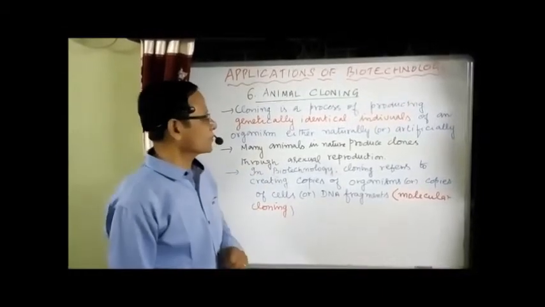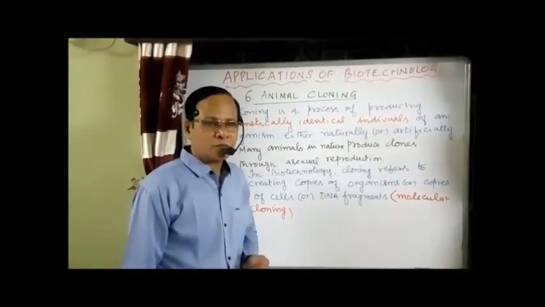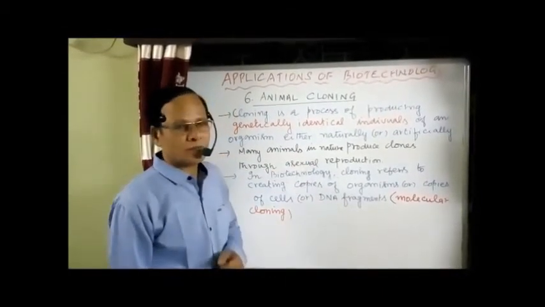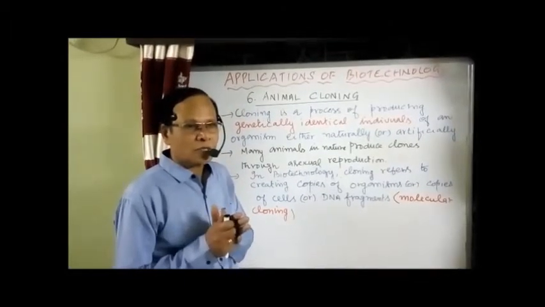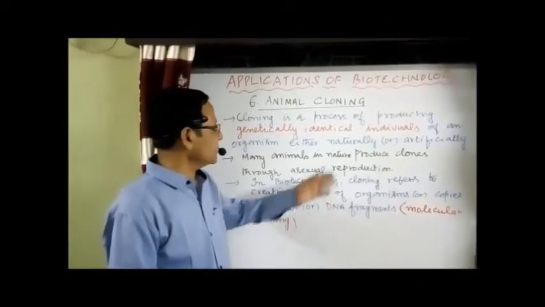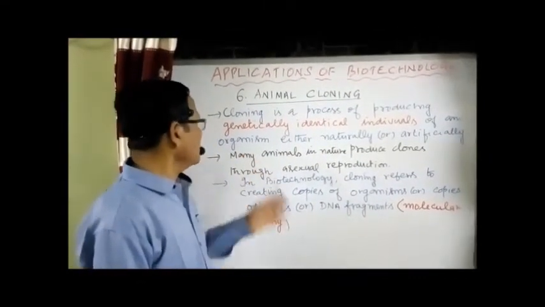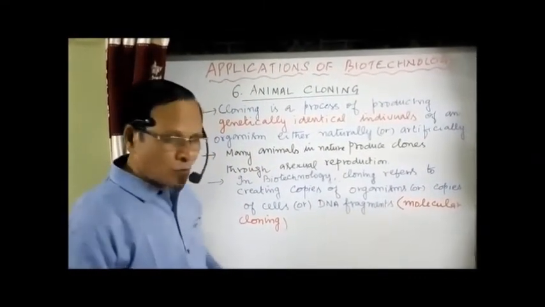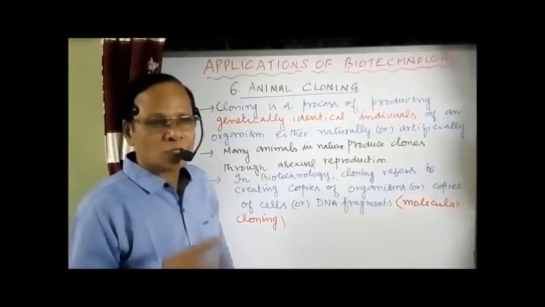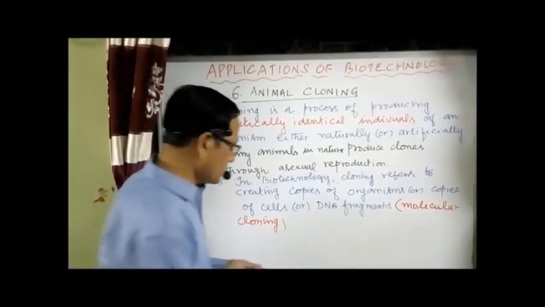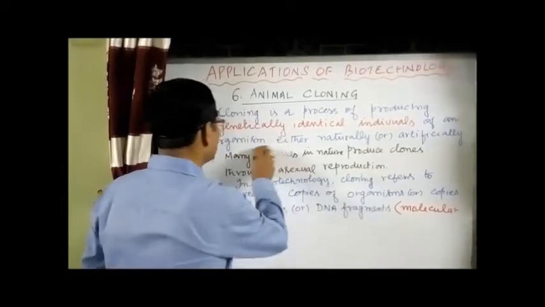Normally in nature, many animals produce clones, mainly through asexual reproduction. We can say either animals or simply organisms. Many organisms in nature, mostly plants, produce clones by the asexual method. So I am using the common word organisms.